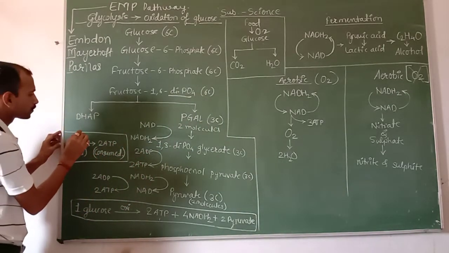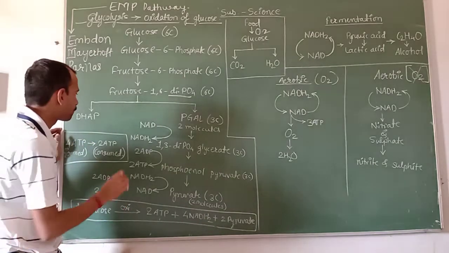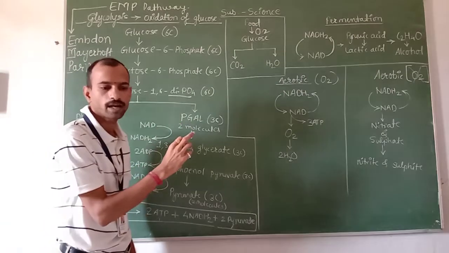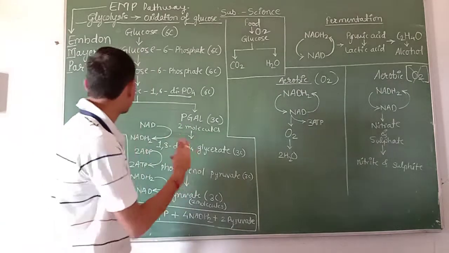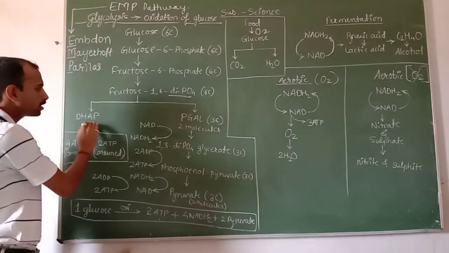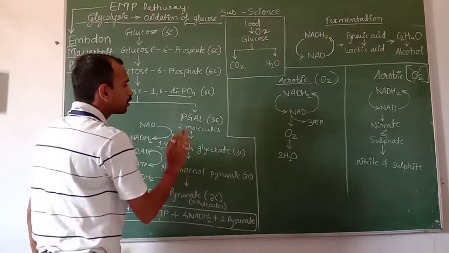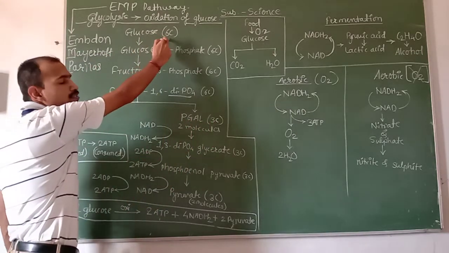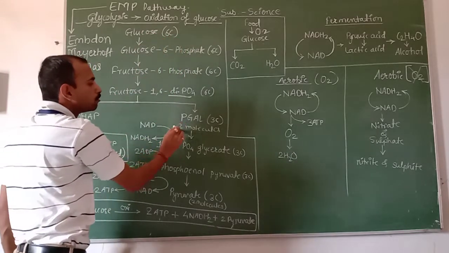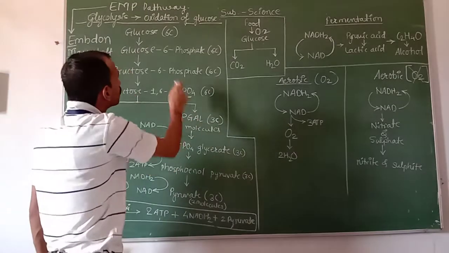DHAP means dihydroxyacetone phosphate and PGAL means phosphoglyceraldehyde. You can find these full forms in your book. This PGAL is a 3 carbon compound. Why? Because glucose is 6 carbon, and one glucose molecule gets divided into 2 molecules of PGAL, phosphoglyceraldehyde.